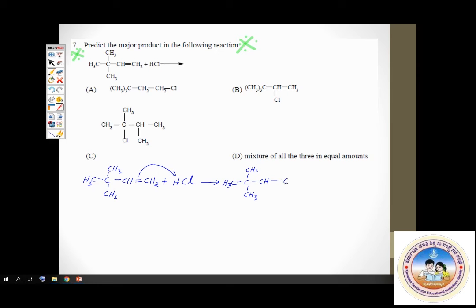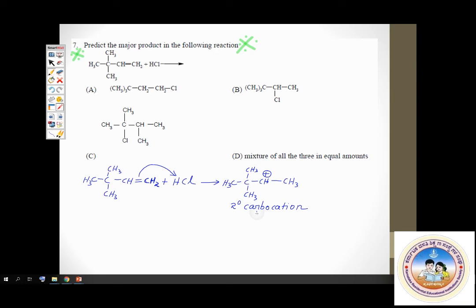And we all know, whenever there is a possibility of a secondary carbocation getting converted to a tertiary carbocation, which is more stable, that particular path is preferred. So see what happens here. One of the methyl groups comes out along with its electrons as methyl. Observe, the methyl group is coming out with its electron pair and goes to the carbon with positive charge.